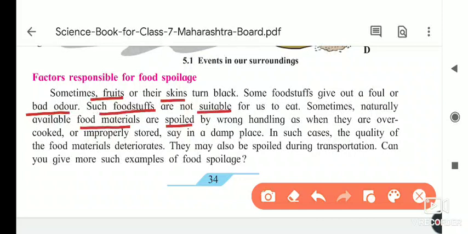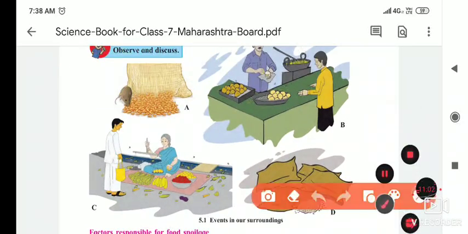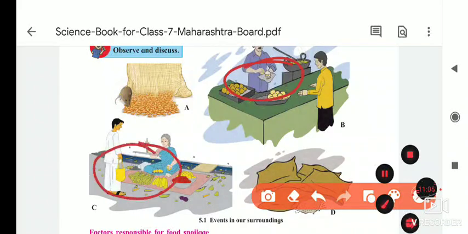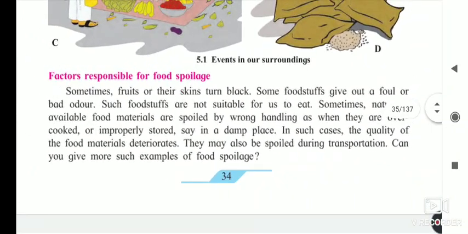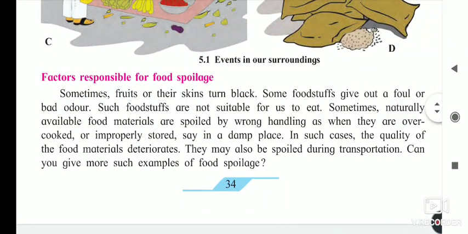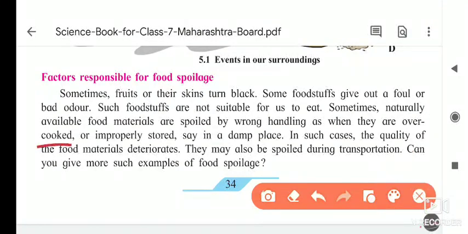when they are overcooked. Wrong handling is given here. Again, what they told you, overcooking also. You know that some vitamins are there in the vegetables. What happens when we wash them after cutting? The vitamins mix into or dissolve in the water, and just flow away with it. So that is also a kind. Again what they told you here: wrong handling, overcooking, improper storage.